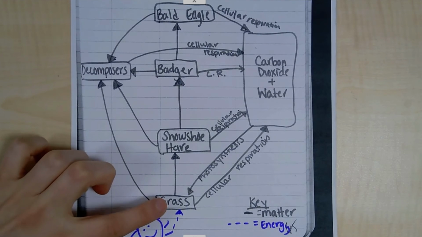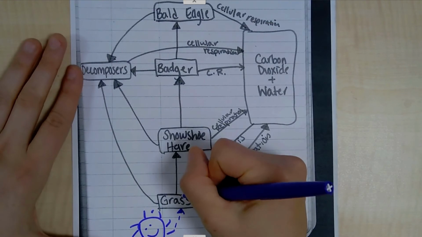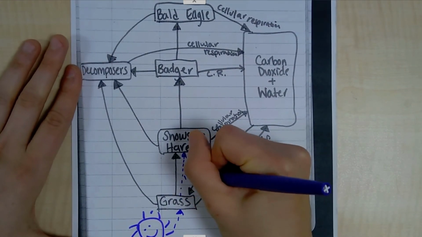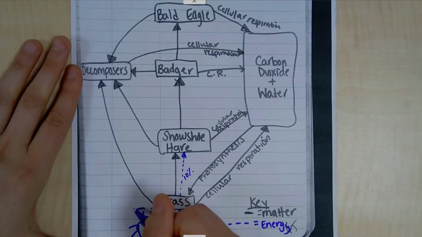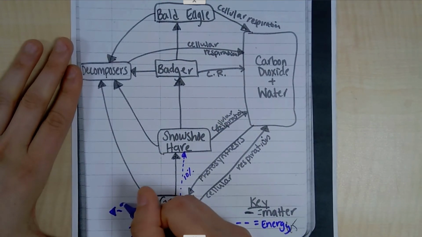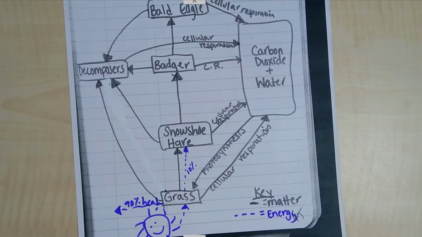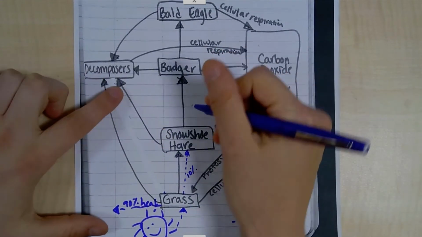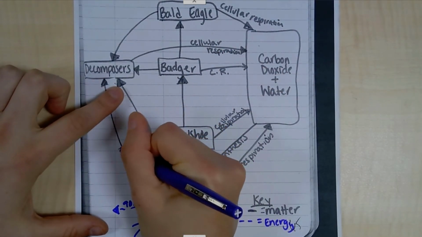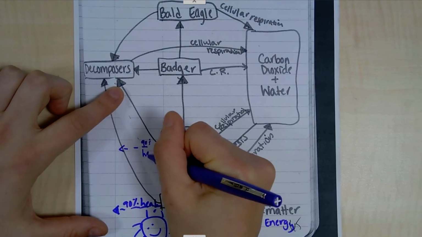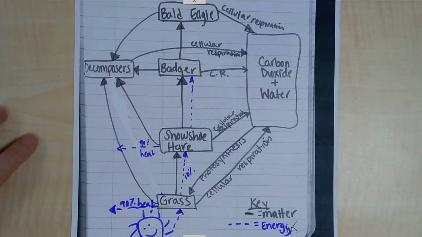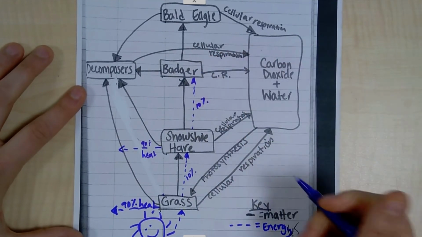Well, if we're talking about where could it go? Well, it could end up going to the snowshoe hare. Remember, it would only use 10% of it, but then 90% of it would get released as heat. So remember that 10% could go up to the snowshoe hare, and then the snowshoe hare uses it, 90% gets released as heat, then 10% is able for the snowshoe hare to use and go off to the badger.